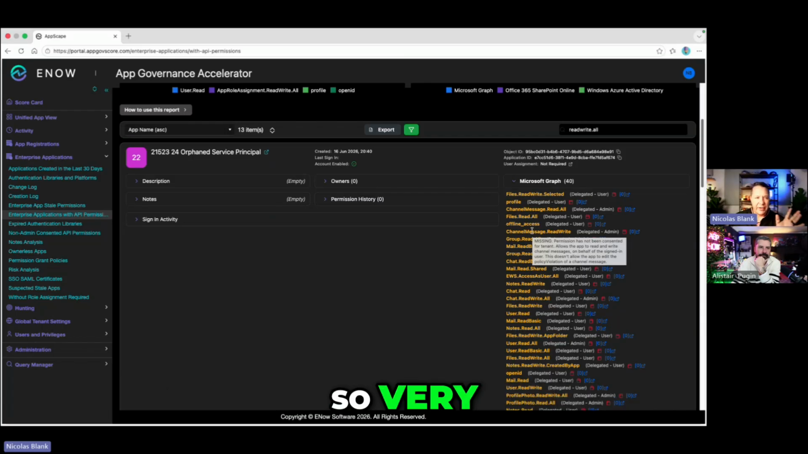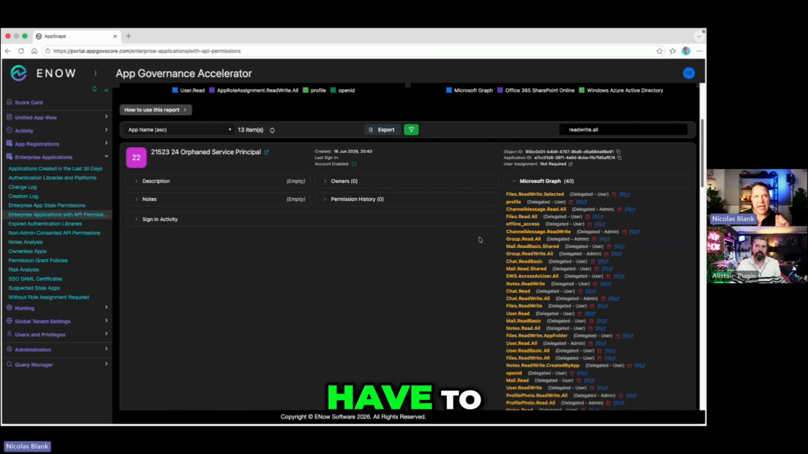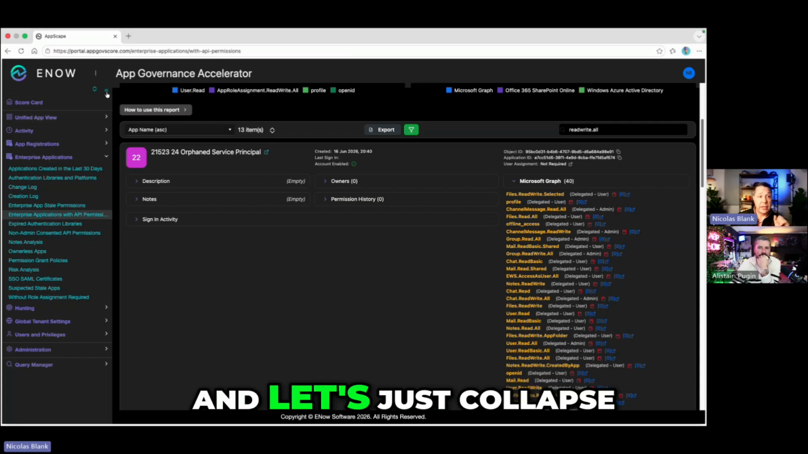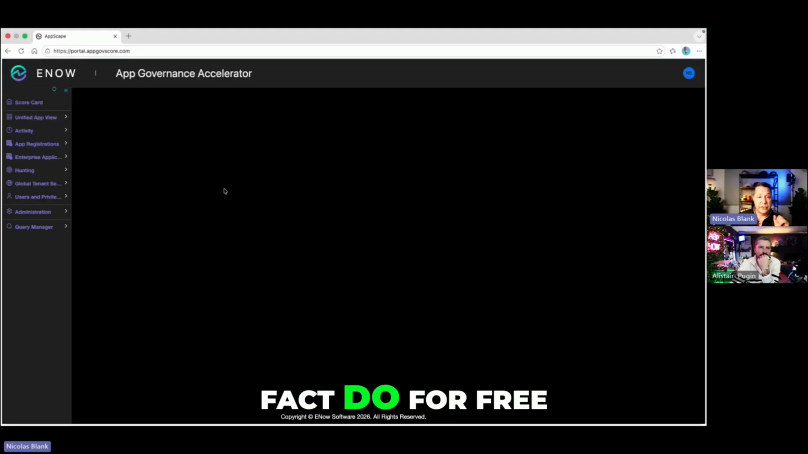So we'd want to understand where the read writes are. So, a very quick walk through this for the sake of time, Al, but it demonstrates the point that we don't have to only be stuck with a native interface. And even if we just look at the freemium, let's just collapse this and come back to what it is that we can in fact do for free.